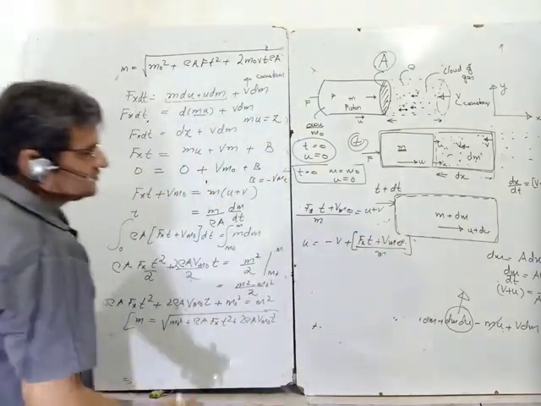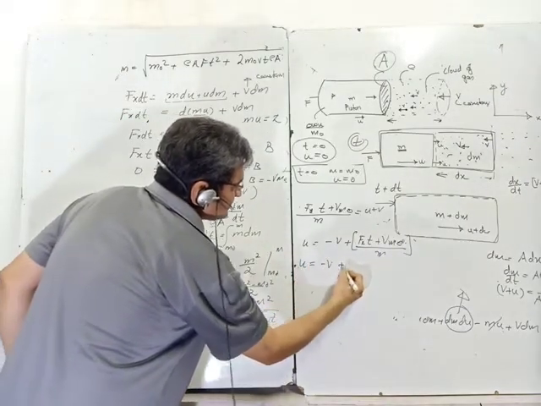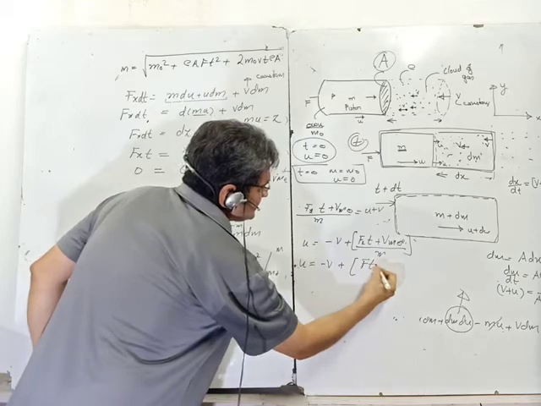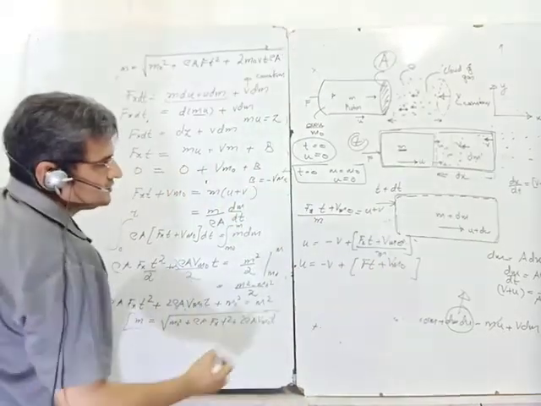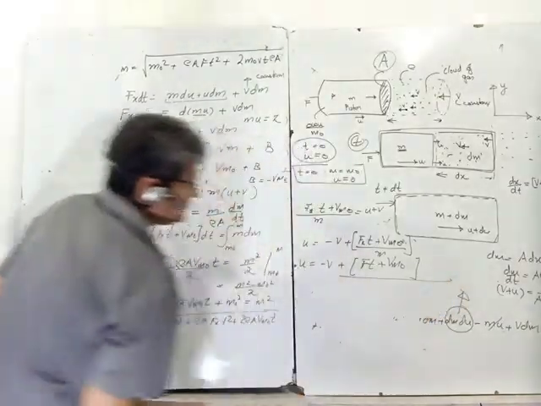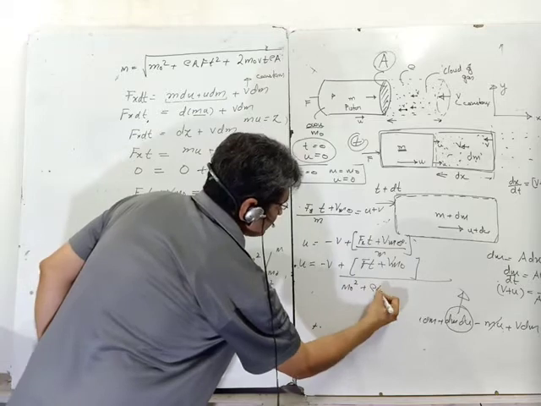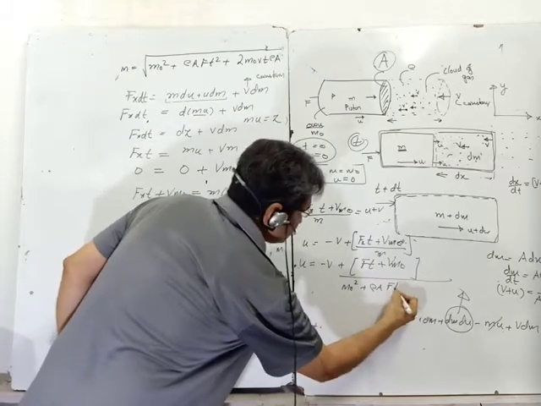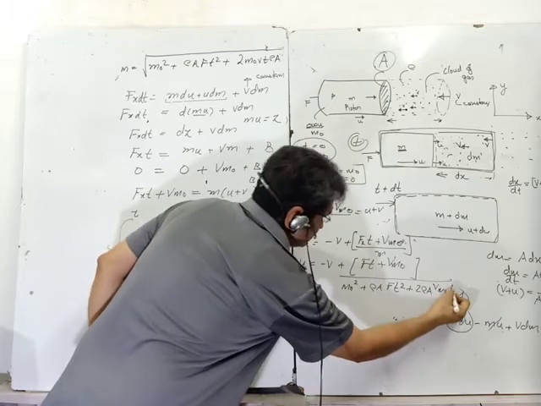This is the relationship you have got. Put the value of m there, so you get the value of u as minus v plus F t plus v m0 divided by the value of m. m is nothing but the square root of m0 square plus rho A F t square plus twice rho A v m0 t.